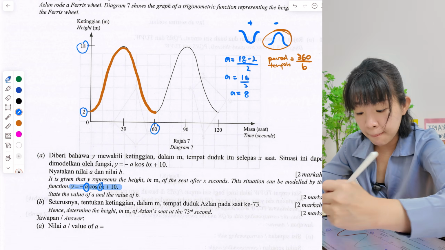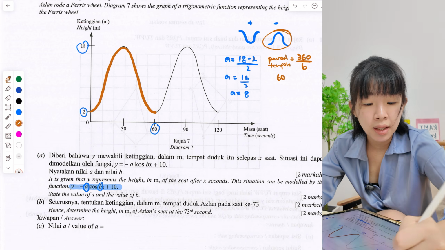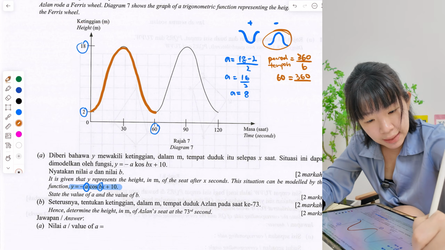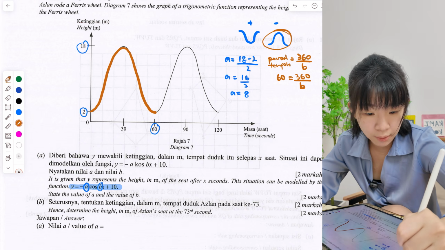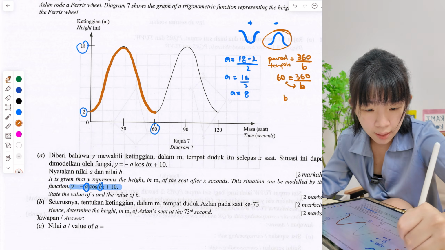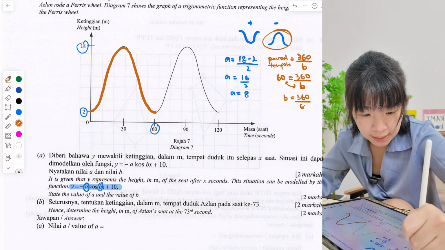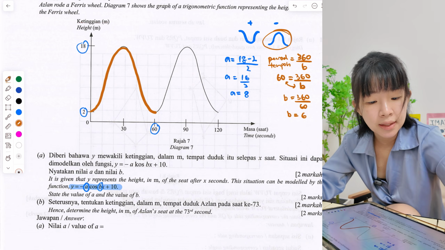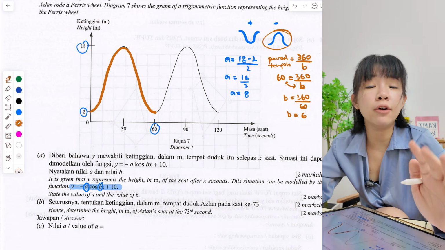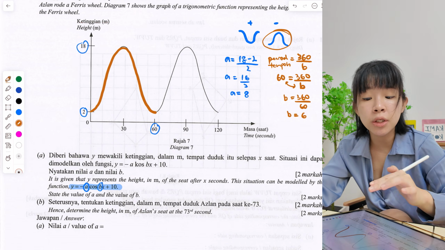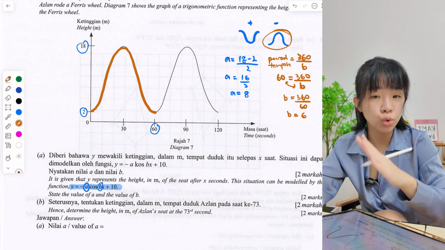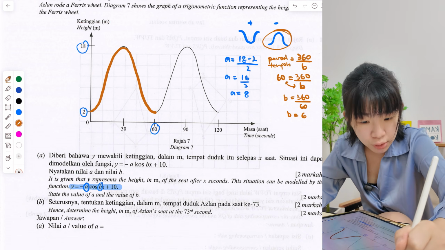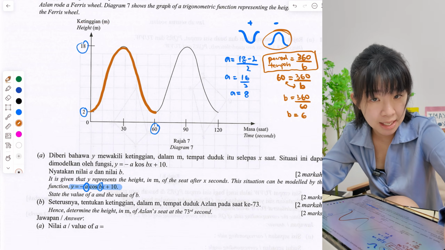We say that the period is 60, equals 360 divided by B. So from here we find B. Bring the B over, 60 move here: 360 divided by 60. So B is 6, which means the whole complete graph should have 6 underwear. They only show you the first 2. Understand? Do not base on what you see. We have to use this formula to find B.